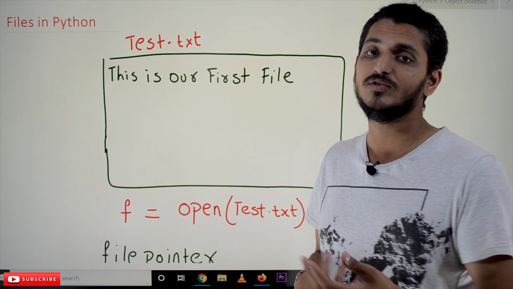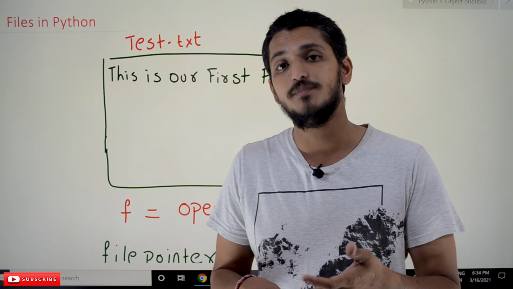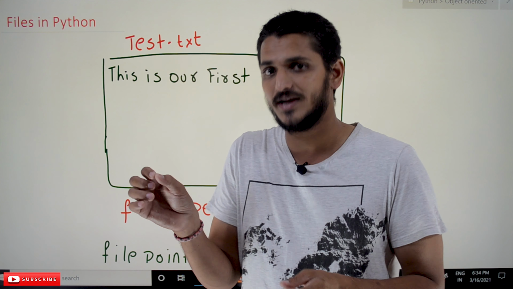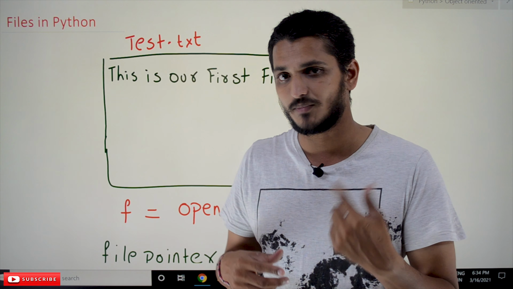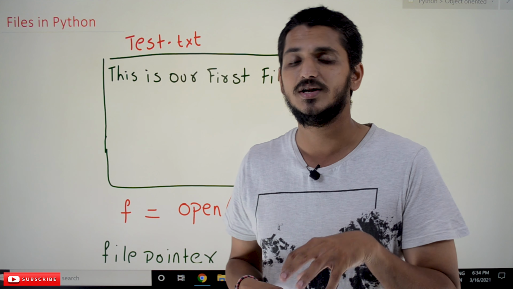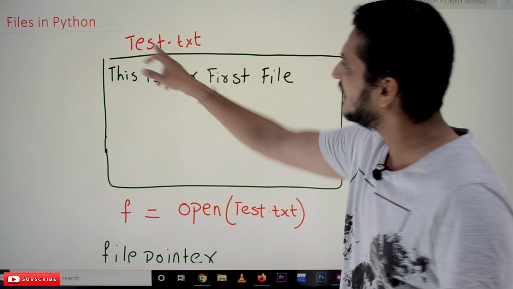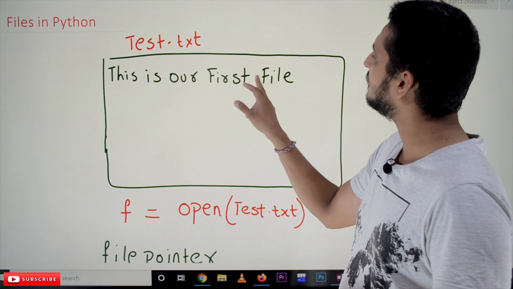There is one more kind of file, binary files, which are used in audio, video and images. We have a sequence of binary numbers; those files come under binary. The discussion about binary files we will do in our next classes. Here in this class we will discuss text files. We have created a text file, and in it we have the content "this is our first file".